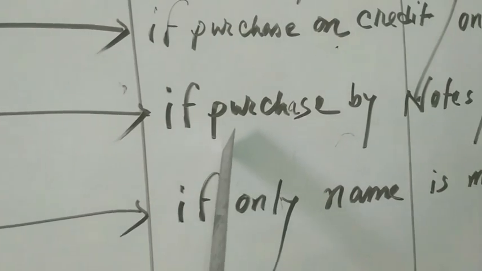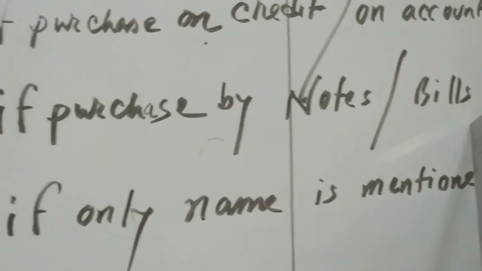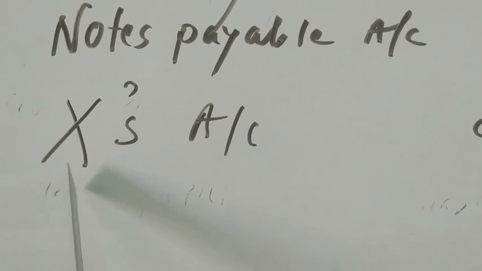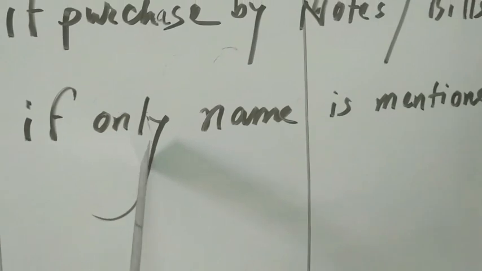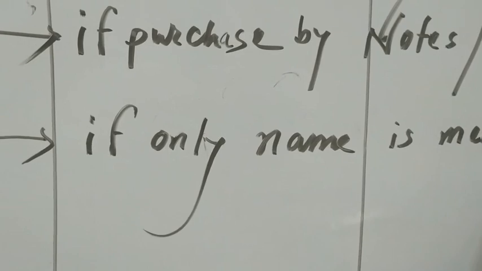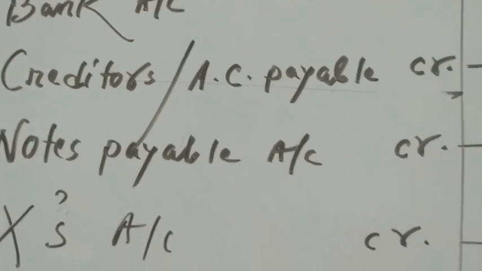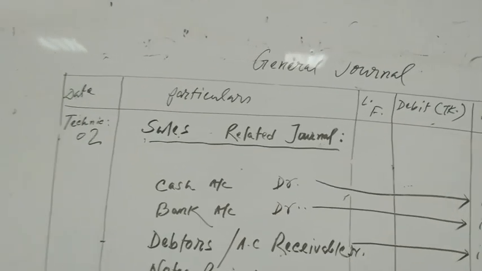Notes payable will be credited if purchase by notes or bills. And sometimes maybe only a name is mentioned; here I have given the example X account credit. Example, goods purchased from X. In that case, purchase account will be debited and X account will be credited. Understand this?